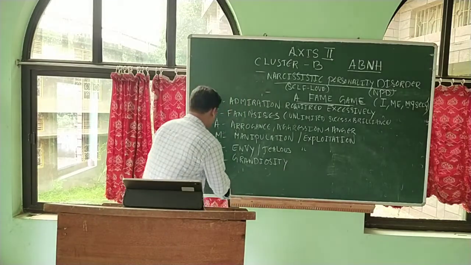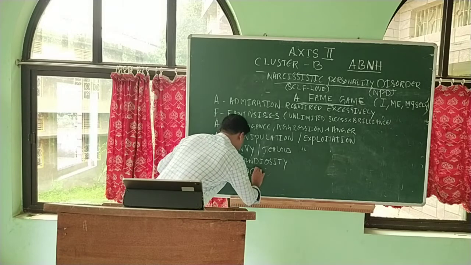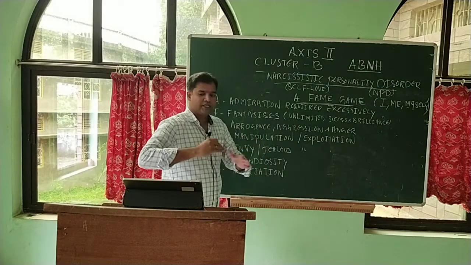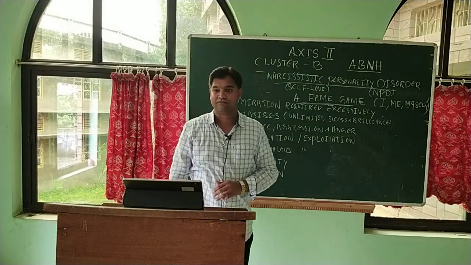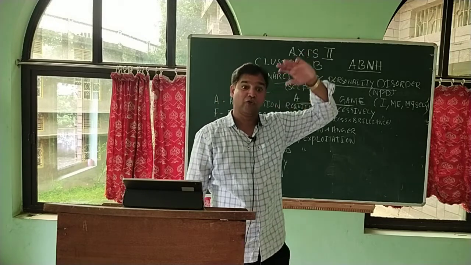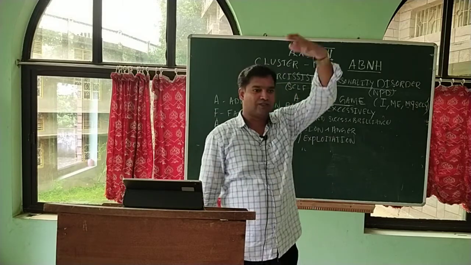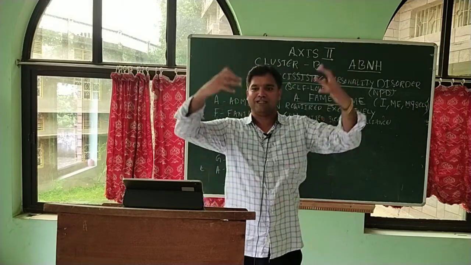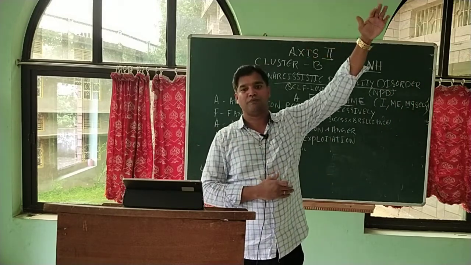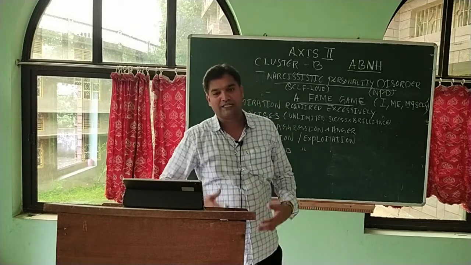And A stands for association. Association means their association is only with the special people. They say, I know the PM of this country, I know the CM of this state, or I know the president of the US, something like that. They will always be associating themselves with special people, people who have some recognition in society.